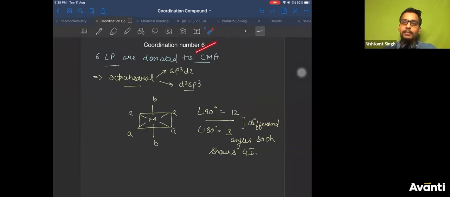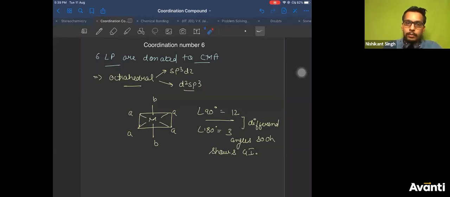So we said coordination number 6 can have an octahedral geometry. We saw how many angles were 90 degree? 12 90 degree. 1, 2, 3, 4 in the plane. Then this used to form 90 degree with all the atoms in the plane, 4 more, 8. Then this forms 90 degree. So total 8 plus 4, 12 90 degree, right?